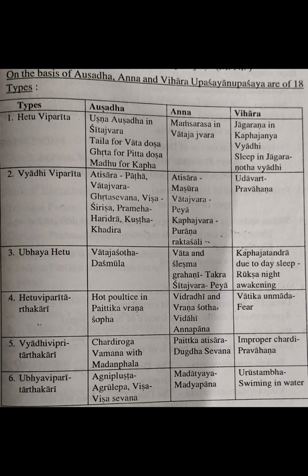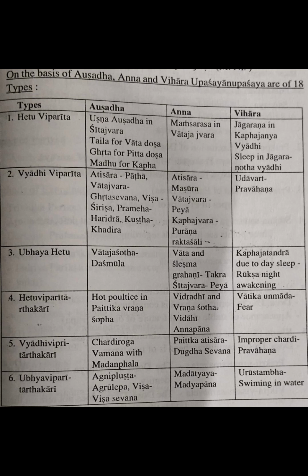Due to divasvapna, whatever disorder you get, the Tandra, Kaphaja Tandra, we have got. Due to divasvapna, Kapha has increased, and due to that you have got Tandra roga. If you do Ratri Jagarana, Rukshata is created, so it reduces the Kapha, and the Kaphaja Tandra also is reduced. So it comes under the Hetu Vyadhi Viparita Vihara example.